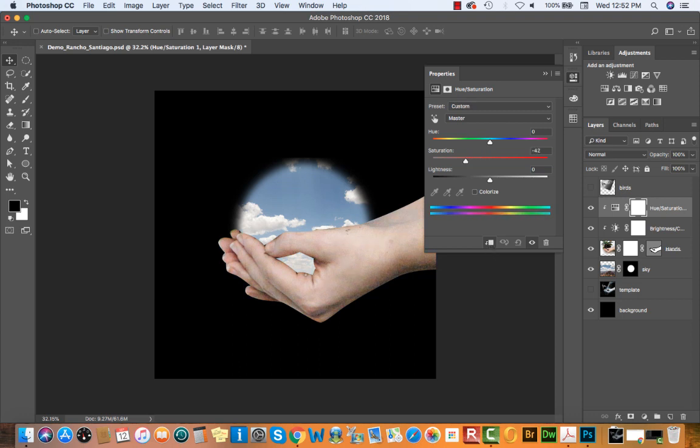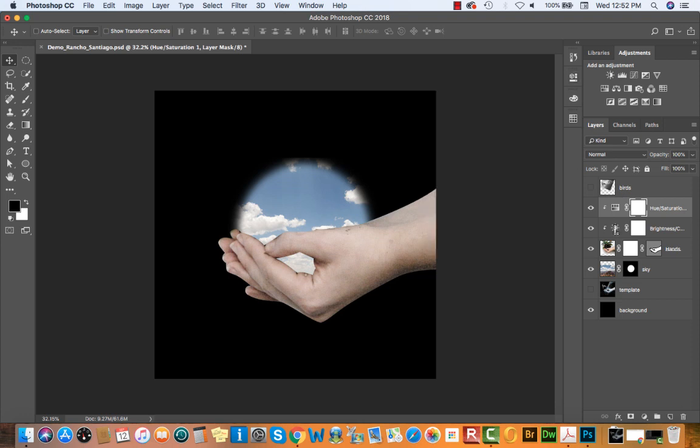I'm going to desaturate these hands a little bit. And because these are clipped, they're applying the adjustment based on the mask for the image-based layer they're clipped to. So these adjustments are being made based on the shape of this vector mask.